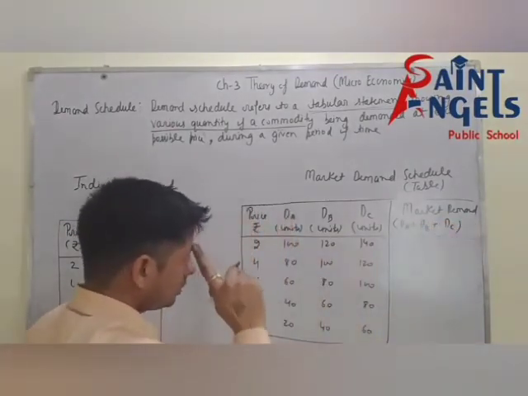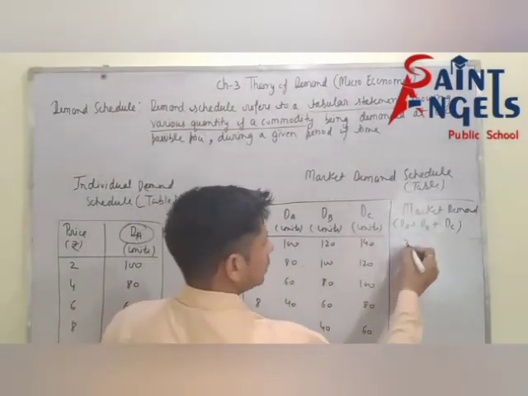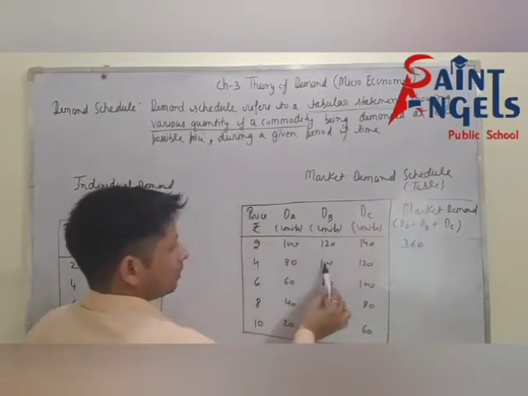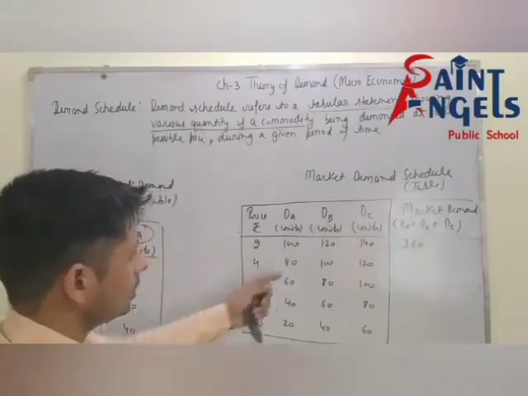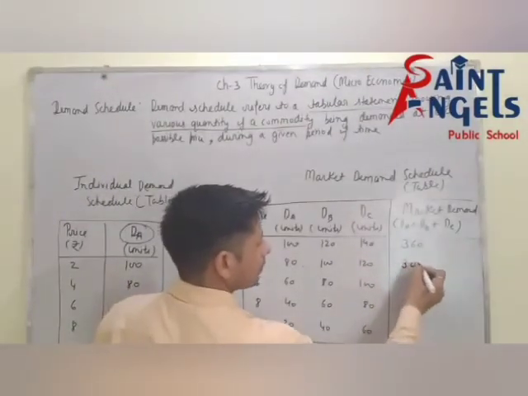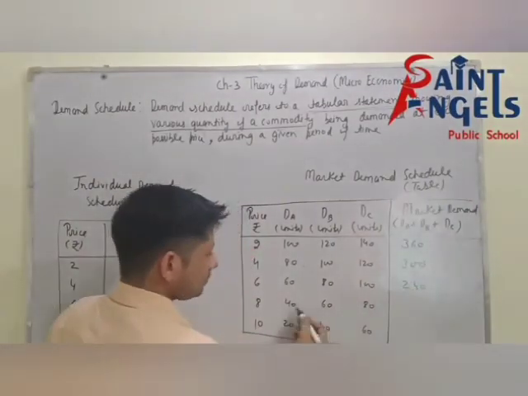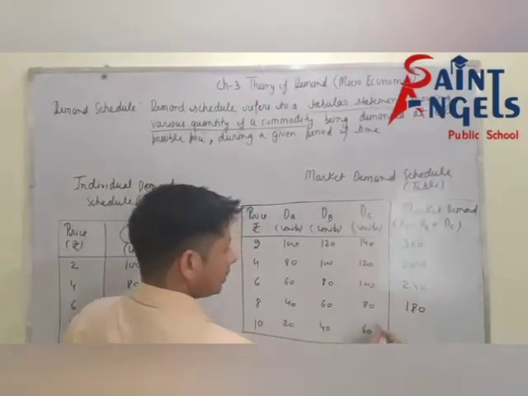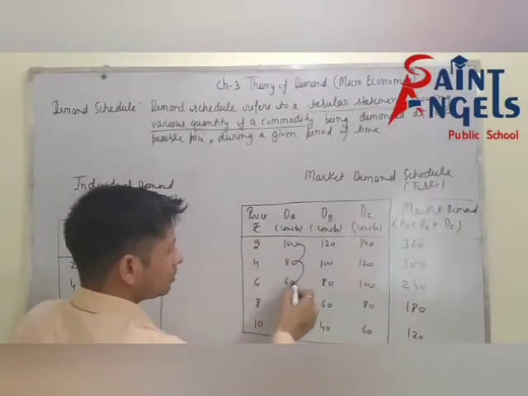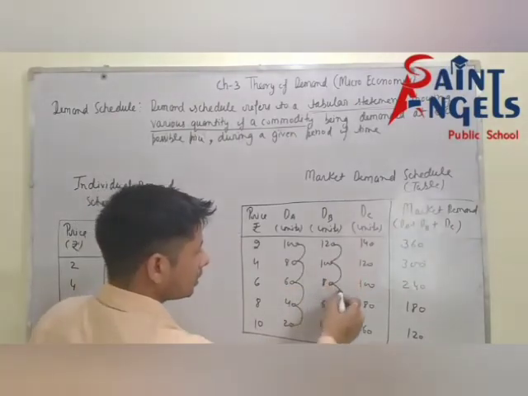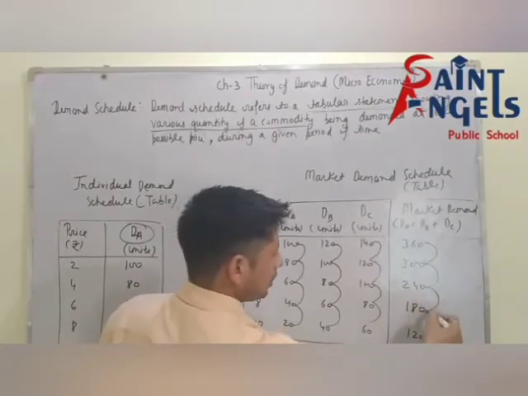Please add all these values: 300, 260, 220, 180, 140. See, individual demand is decreasing, and market demand is also decreasing here.